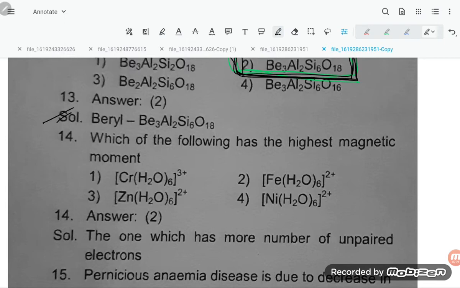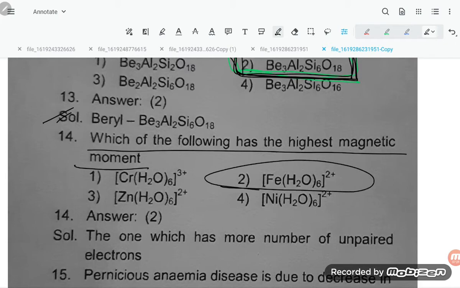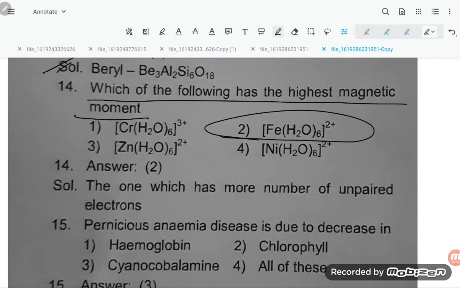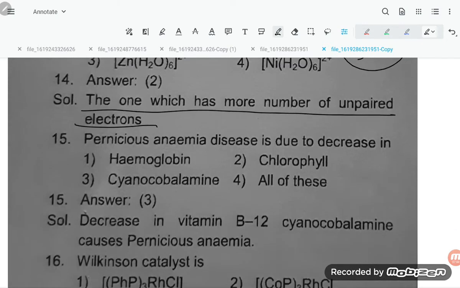Be3Al2Si6O18. Which of the following has the highest magnetic moment? So that is Fe(H2O)6 2+, which has the highest magnetic moment, because that is Fe2+ with 5 unpaired electrons. The one with the most unpaired electrons, here 5 unpaired electrons, will have the highest moment.